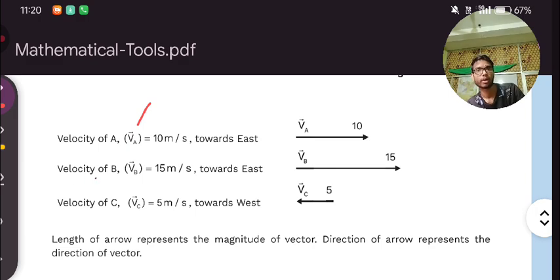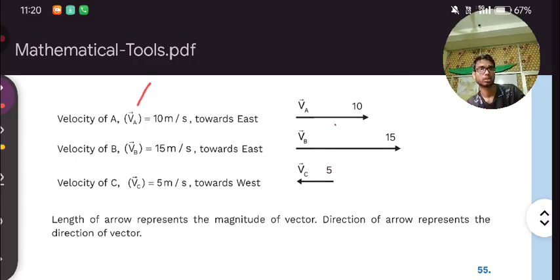That's why the velocity of B is this much, 15 meter per second, going in the east direction. The velocity of C is 5 meter per second, going in the west direction. There are two persons going in the east direction, but only one third person is going in the west direction, just opposite.